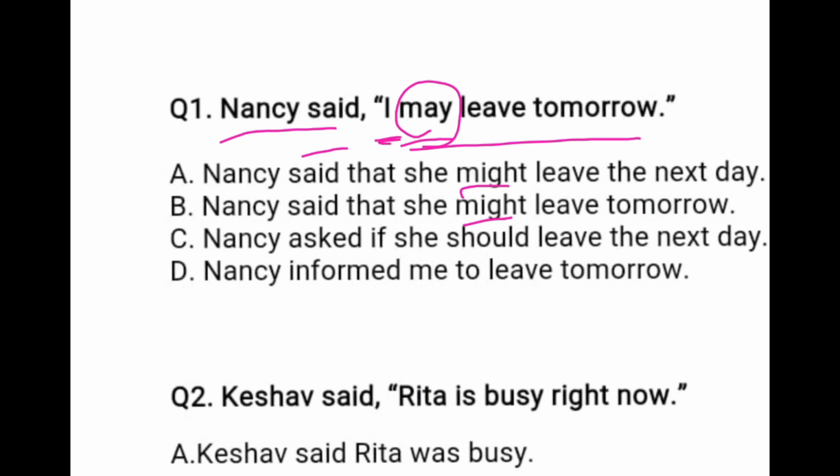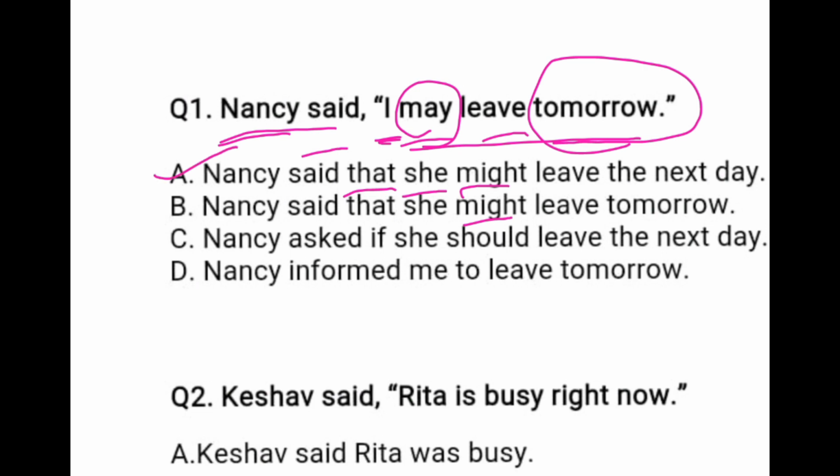First person is used. First person is changed in the reported speech according to the subject of the reporting verb. Subject is Nancy, so you have to use she. And here conjunction you can use that, and with might you can write first form of verb. And tomorrow is the adverb of time of the future time, and tomorrow is changed into next day. So your appropriate option is Nancy said that she might leave the next day.